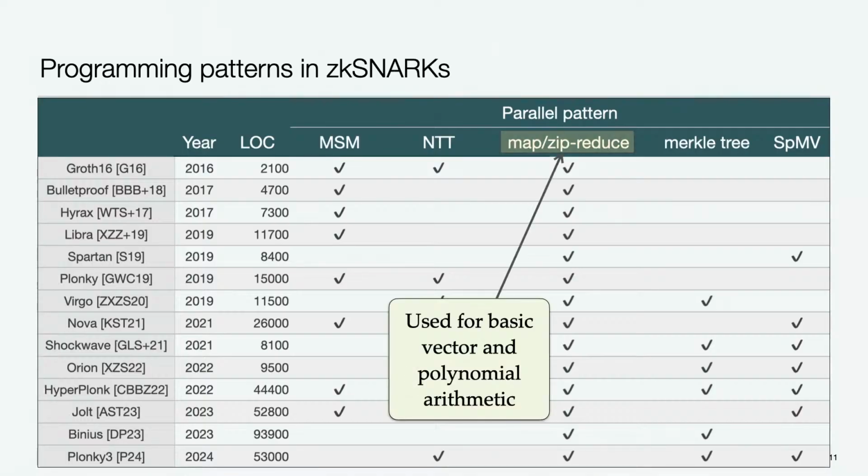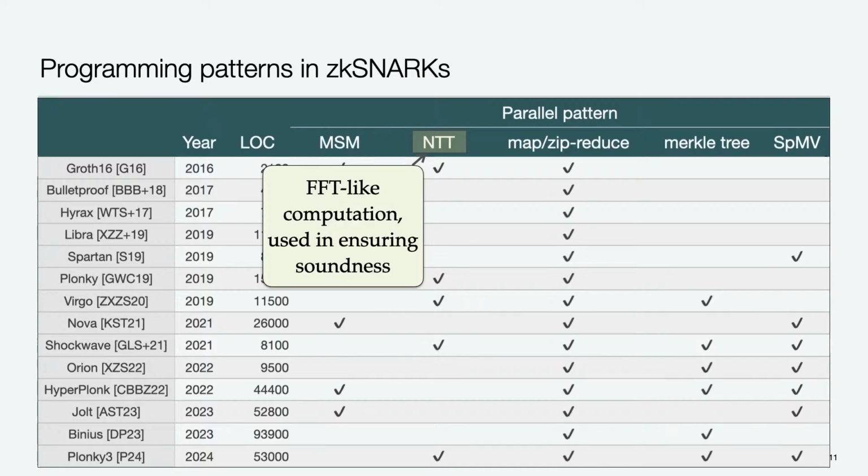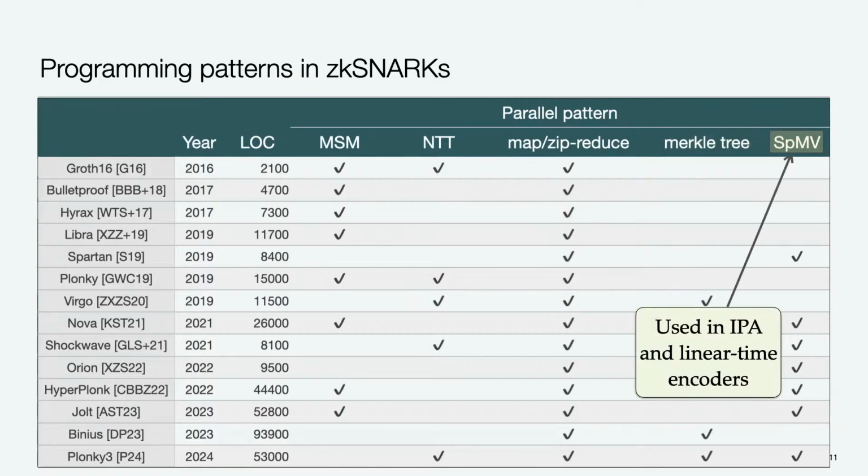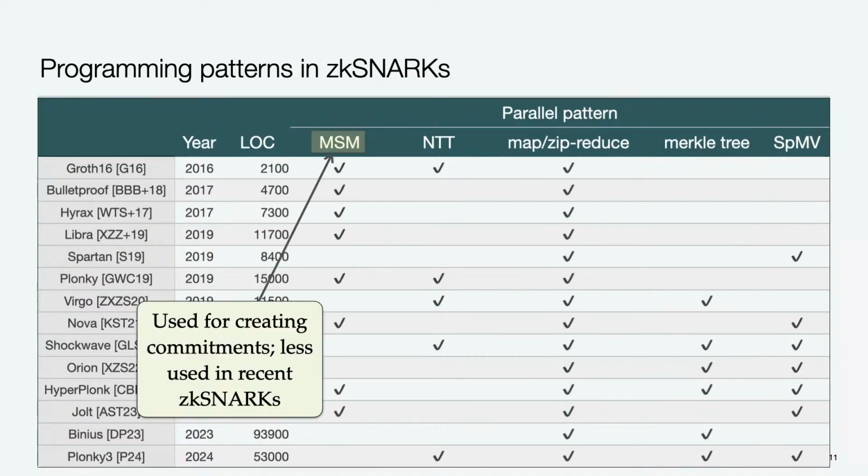So all of these systems use some form of map, zip, and reduce over some custom type in order to perform the basic vector or polynomial arithmetic underlying the whole system. Some of them do the number theoretic transform, or NTT, which is an FFT-like computation generally used for ensuring soundness. Others use Merkle trees, often for succinct commitments. Some use sparse matrix vector multiplication for the inner product arguments, or linear time encoders. There are some that use multiscalar multiplication, MSM, for creating commitments, although what we're finding is that this pattern is actually less used in more recent ZK snarks, possibly because MSM turns out to just be really computationally expensive.